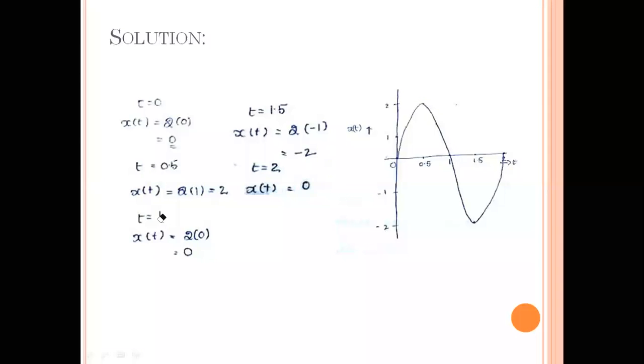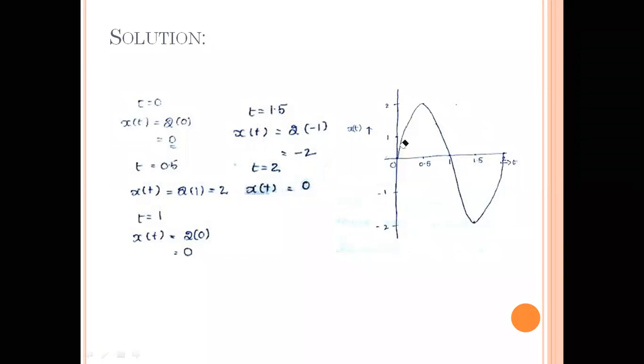Now, if you substitute t is equal to 1 here, what you will get? X of t is equal to again 0. So likewise, at t is equal to 1.5, you will get the magnitude as minus 0.2. Now you can clearly see my cursor. Similarly, at t is equal to 2, x of t is equal to 0. So I have picked some 5 different random values and I have marked the magnitudes of x of t on the x-axis and y-axis.